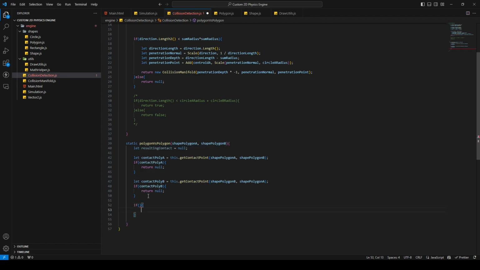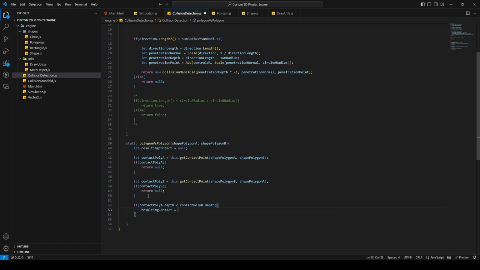Now we are going to find out which of these is the best one. We're gonna do this by comparing the depth value. And if the first one, the A, is smaller than B, then we're gonna create our manifold.